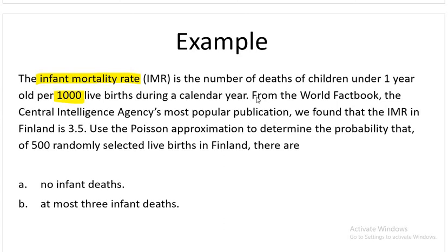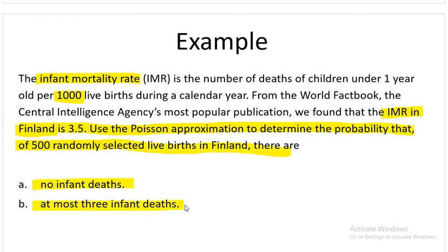Now from the World Factbook, the CIA found that the infant mortality rate in Finland, a country in Europe, is 3.5. It means only 3.5 children die per 1,000 in a calendar year. So use the Poisson approximation to determine the probability that of 500 randomly selected births in Finland, there are no infant deaths, and at most 3 infant deaths.